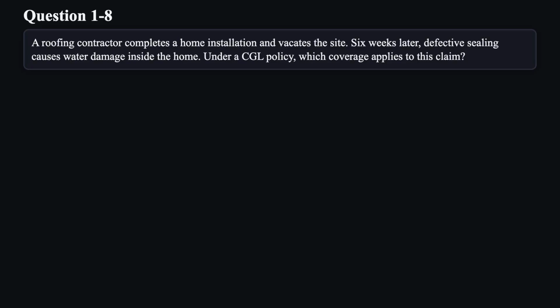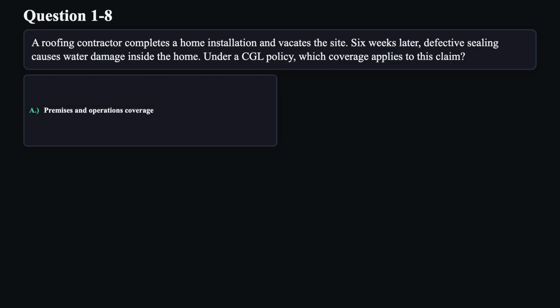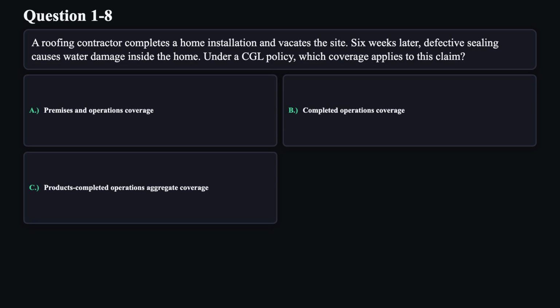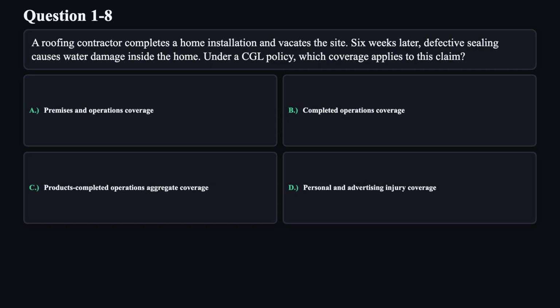Question 8. A roofing contractor completes a home installation and vacates the site. Six weeks later, a defective ceiling causes water damage inside the home. Under a CGL policy, which coverage applies to this claim? A. Premises and operations coverage. B. Completed operations coverage. C. Products completed operations aggregate coverage. D. Personal and advertising injury coverage.